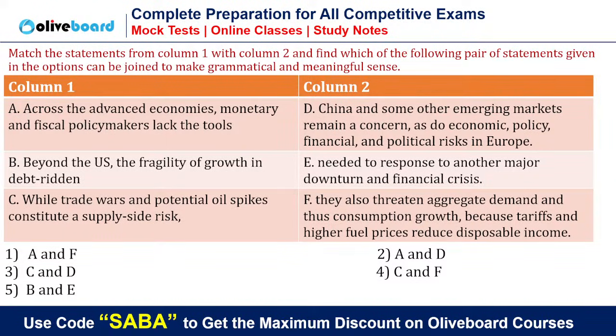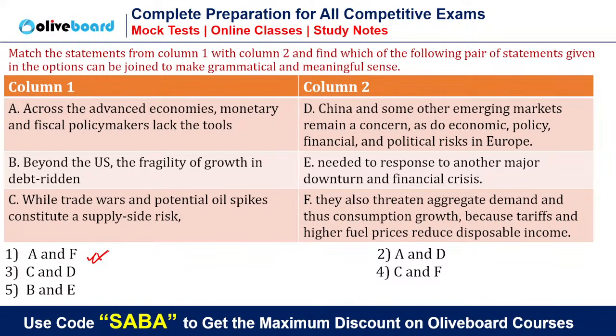Match the column can always be done through options elimination. Some are saying 4, some are saying this. Chalo, let's see. First, we will go with AF.